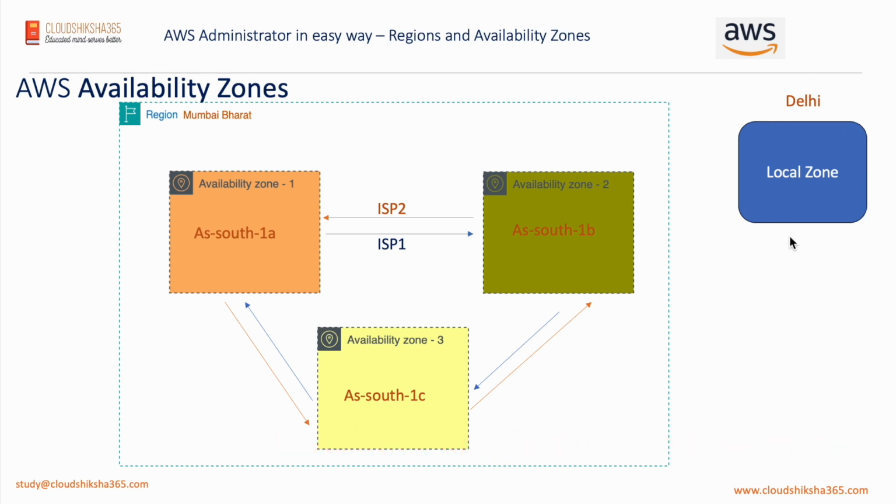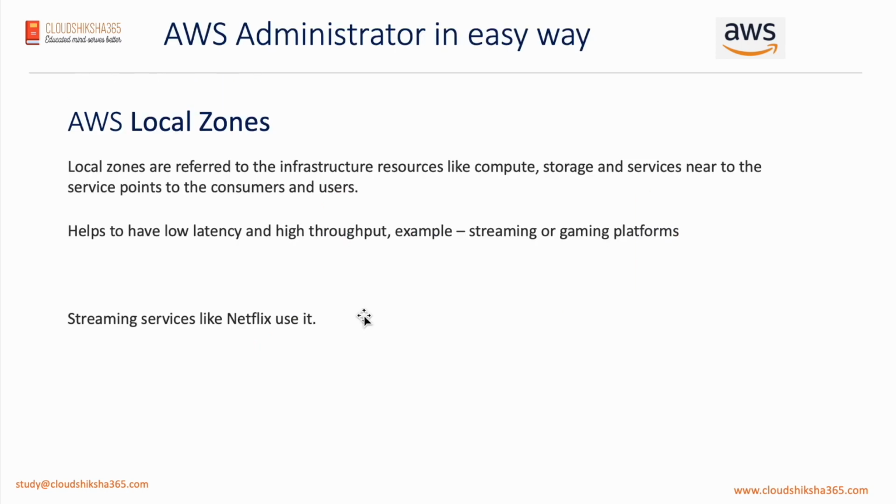It gives you fast accessibility, and when we say fast accessibility, we mean single digit latency. Let's say 2 milliseconds, 5 milliseconds or 8 milliseconds. So minimal latency, and you have faster access to your application. Applications like games or streaming platforms like Netflix are low latency demanding applications, and we need to have very little latency in order to give good services. So they use local zones.